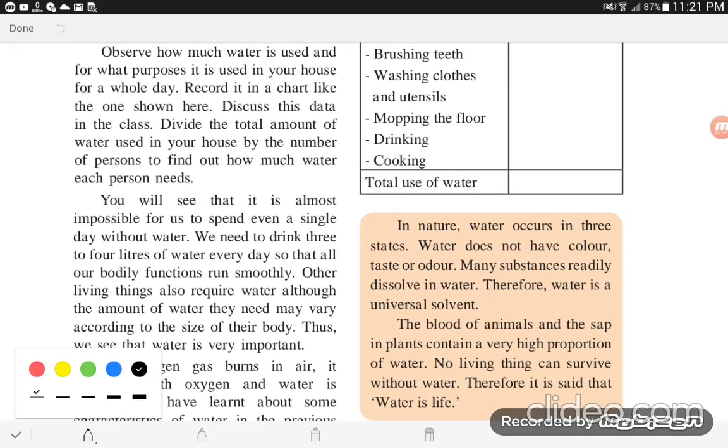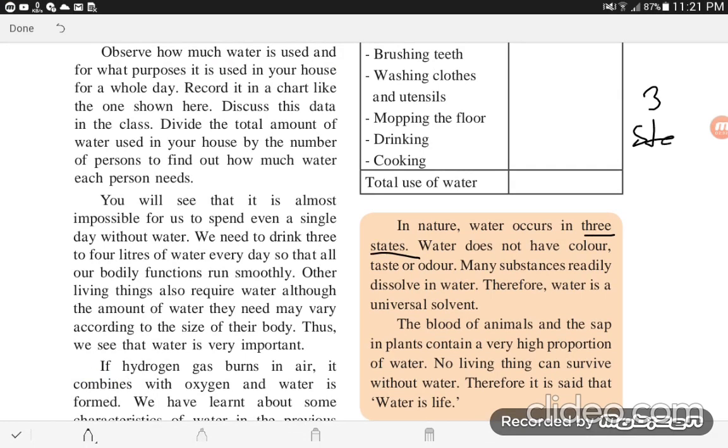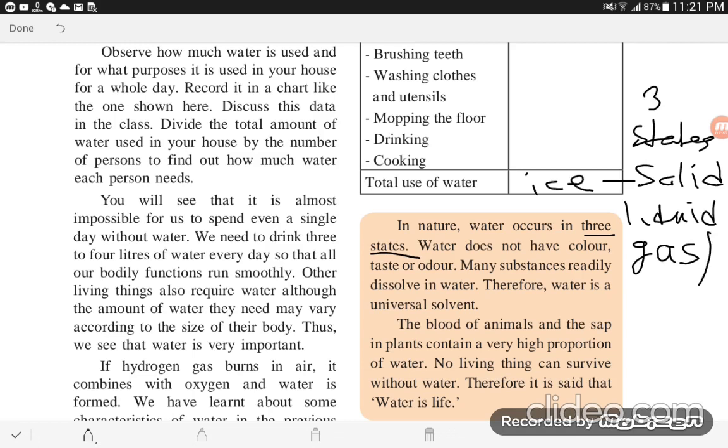Solid form of water is ice. The 3 states are solid, liquid and gas. Solid is ice. Liquid, everybody knows that, is water. Gas means the vapor form.